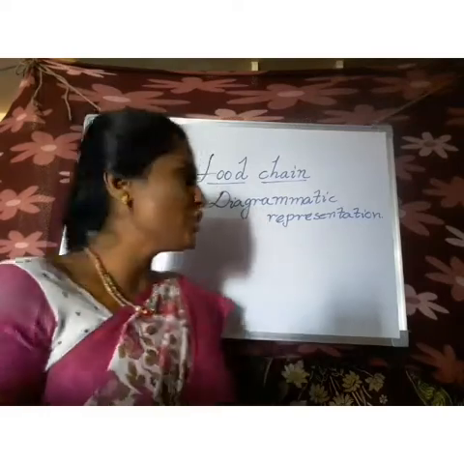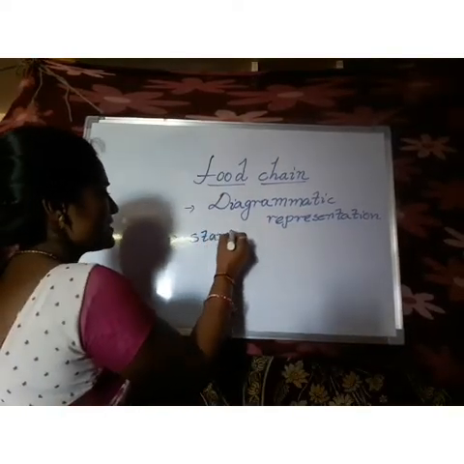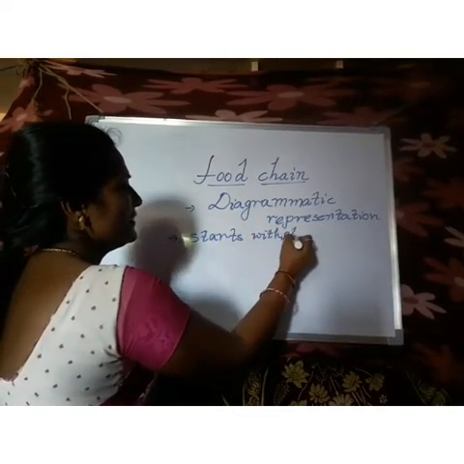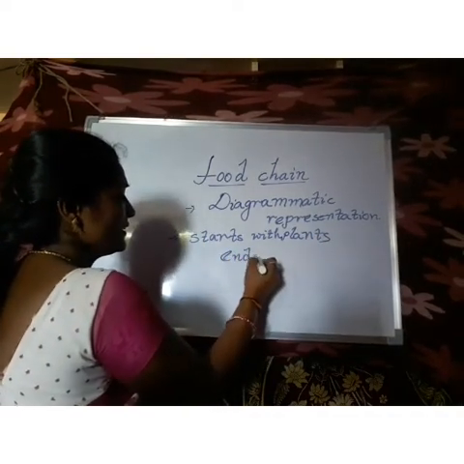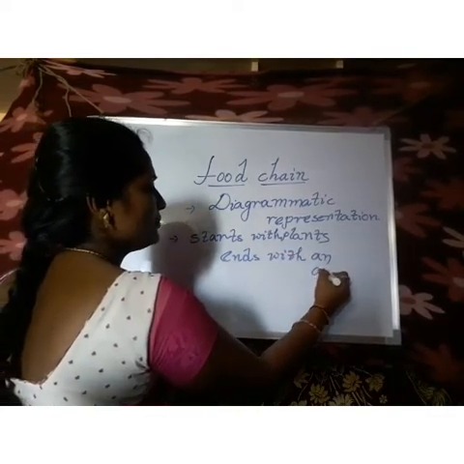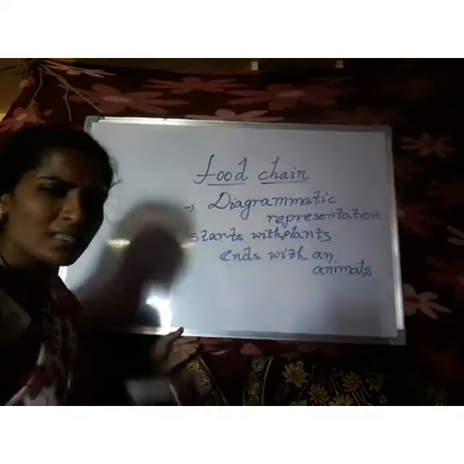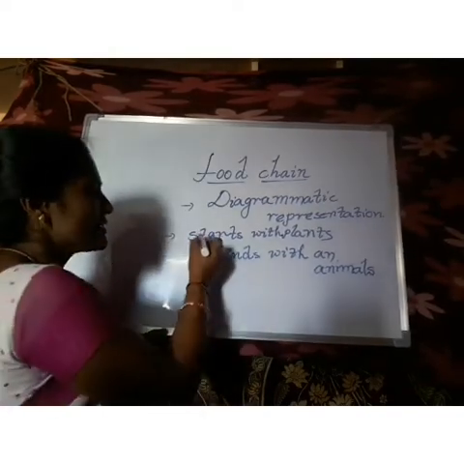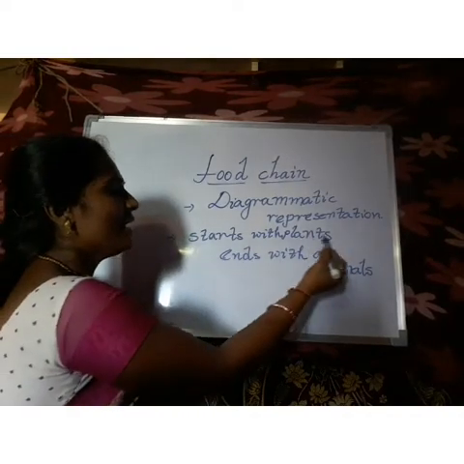A simple food chain starts with plants and ends with an animal. Children, I will draw it: a simple food chain starts with a plant and ends with an animal.